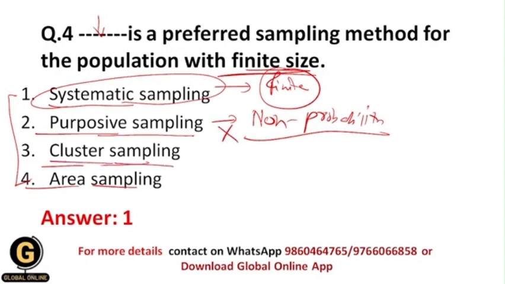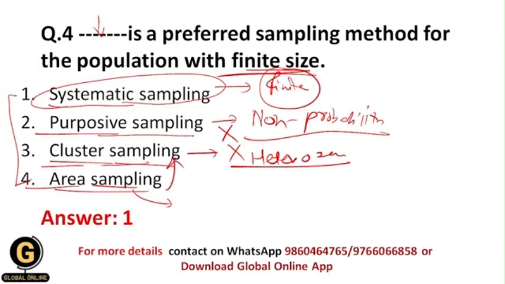Now cluster sampling. As I told you earlier, within cluster sampling the population is heterogeneous, and there are a large number of people in the population. So maybe the population includes an infinite number of people, and that's why this also gets eliminated. Area sampling is again a subtype of cluster sampling only. As I told you earlier, within cluster sampling we divide the target population into subgroups like S1, S2, S3, and randomly select these subgroups. Here these subgroups are basically areas, I mean geographical areas.